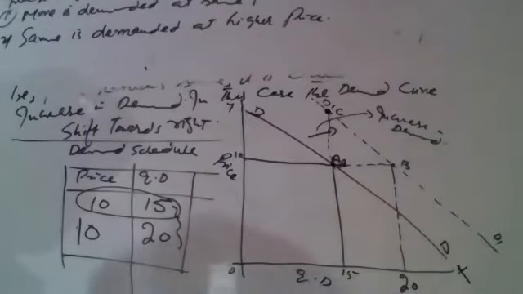Now the question is, what are the causes of, क्यों ये increase in demand होता है? This question first was what is increase in demand. So we discussed it. What is increase in demand?